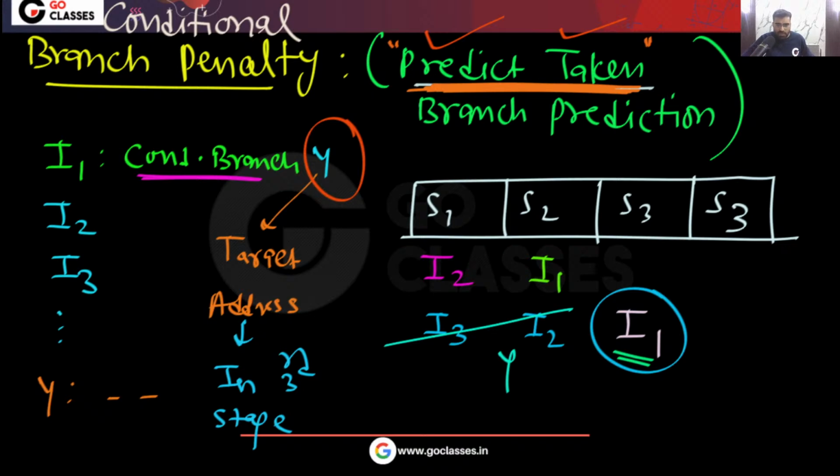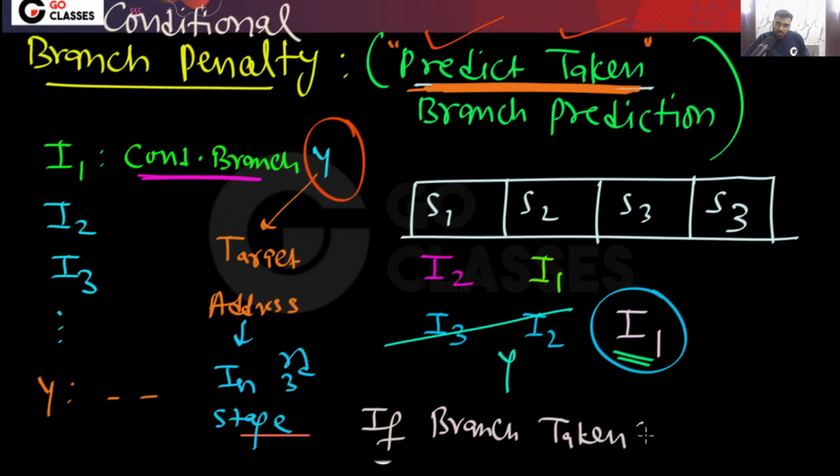You tell me, there will be two cases. If your decision is successful, if the branch is actually taken, then how much penalty, and if the branch is not taken, then how much penalty? If the branch is actually taken, then there is only a 2 cycle penalty. There are only 2 stalls.